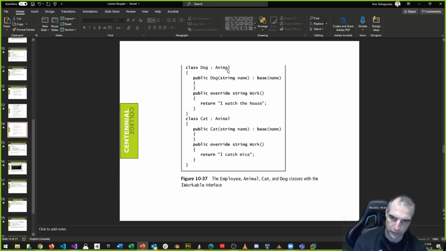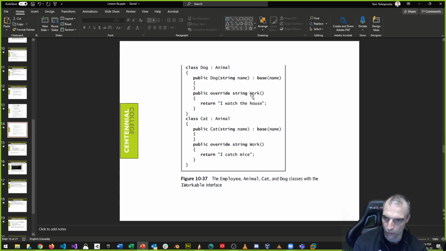Here it is. Here's the animal. Notice it says that the dog derives from animal and overrides the work method. I watch the house. That's the dog's work method. The cat, which extends animal, overrides the work method. Both of them have work methods, but a cat catches mice and a dog guards the house.